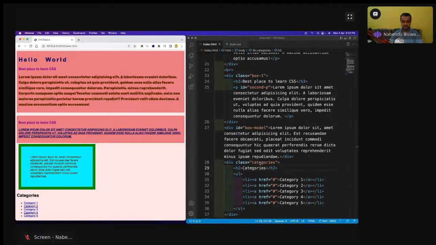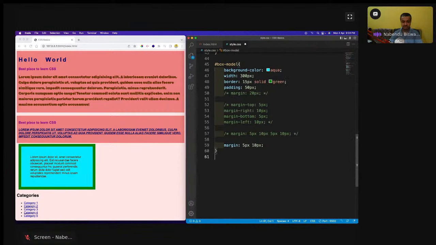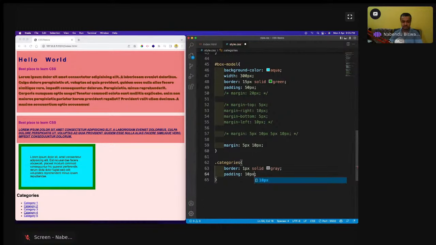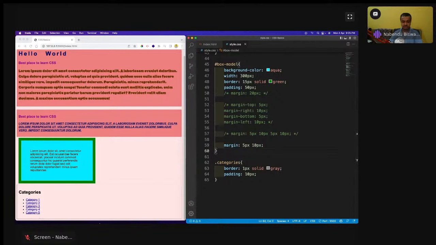Now let us style this thing. So I will come here and do this dot categories, and then border 1px, solid, and maybe gray, because we're beautifying this thing. Generally we take 1px only. Okay, and then we'll have some padding here. Padding always makes things very much beautiful. So padding we have created, and now a box has been made and the padding is done.